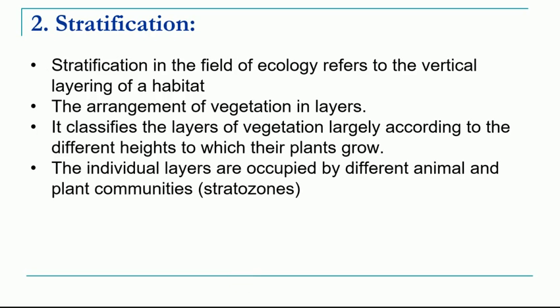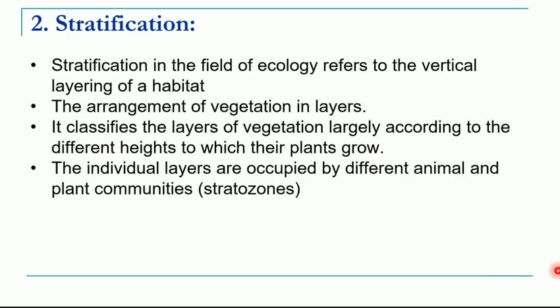Now we come to the second concept of today's discussion, or the characteristics of a community, that is called stratification. So what is meant by stratification? Stratification in the field of ecology refers to the layering of the organisms in a particular habitat. This is normally used for plants as well as animals, where we see arrangement of plants, that is vegetation, in different layers. So this classifies layers of the vegetation according to the different heights to which the different plants